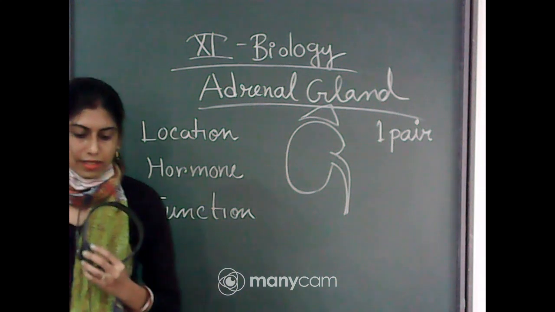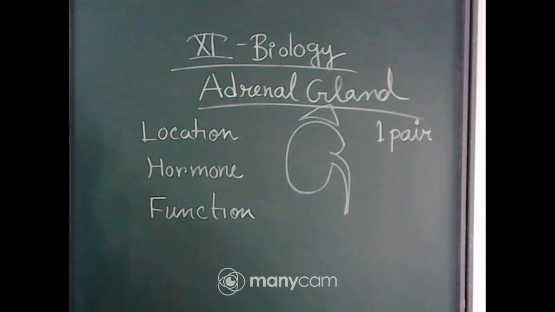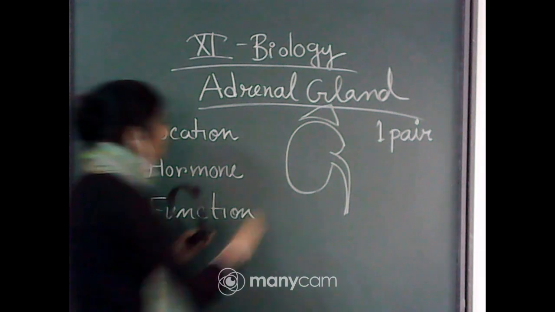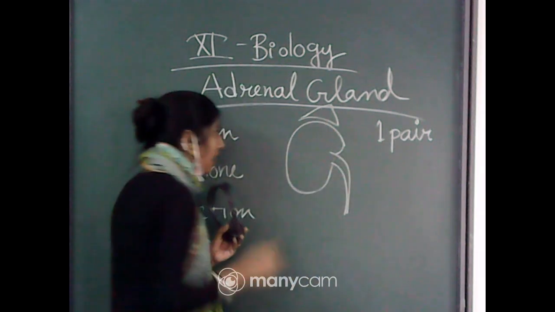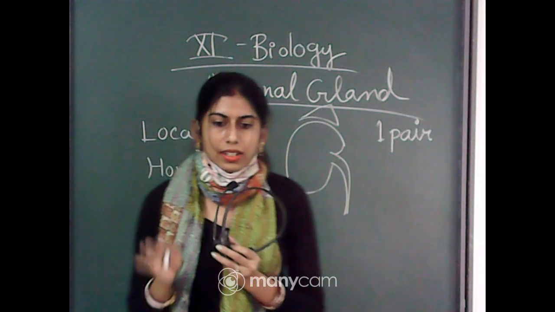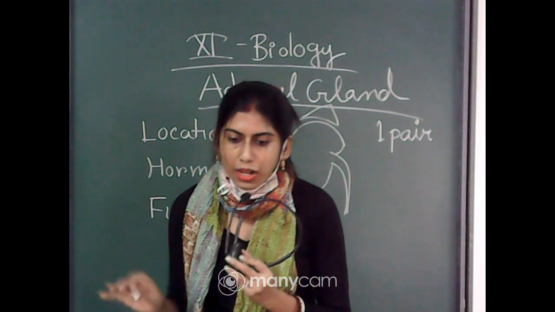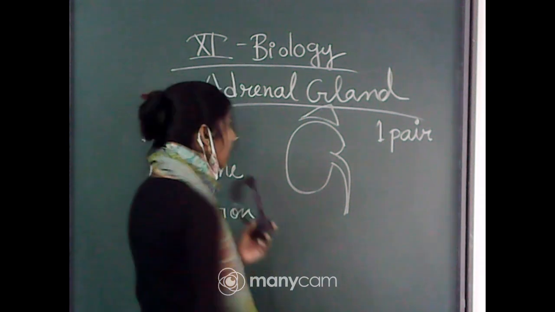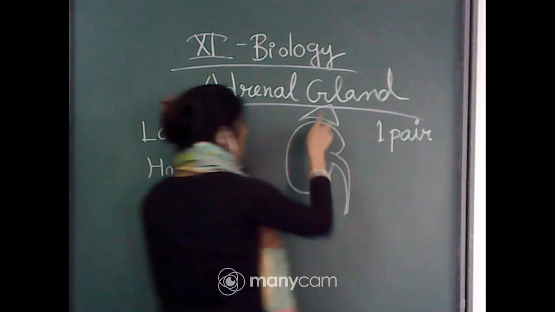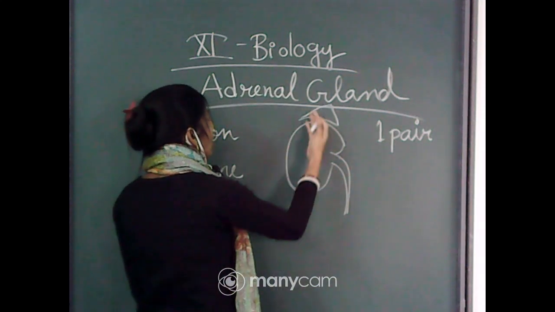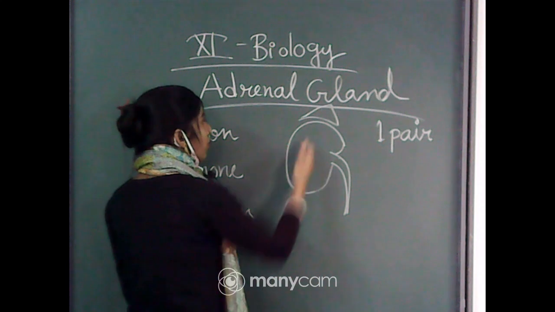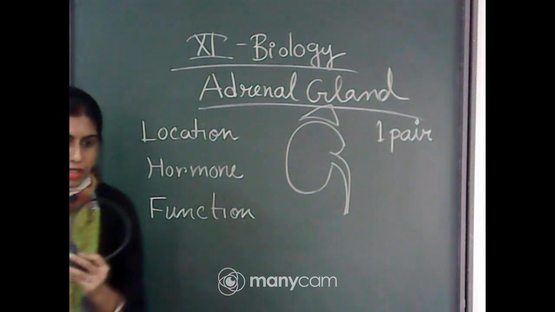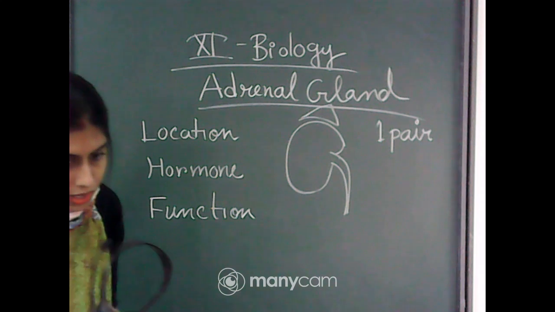And what is the exact position? That adrenal gland is located on the anterior part of each kidney. Okay. So, it is present on upper side of the kidney, and that is why it is having another name. Adrenal gland is considered as suprarenal, because of its position, as it is present above or on the anterior portion of the kidney. So, adrenal gland is considered as suprarenal.